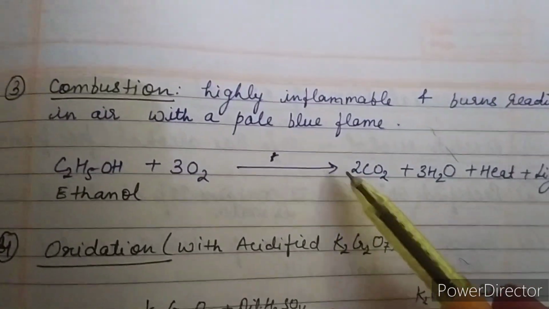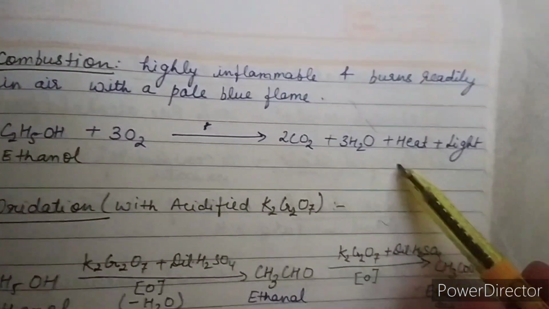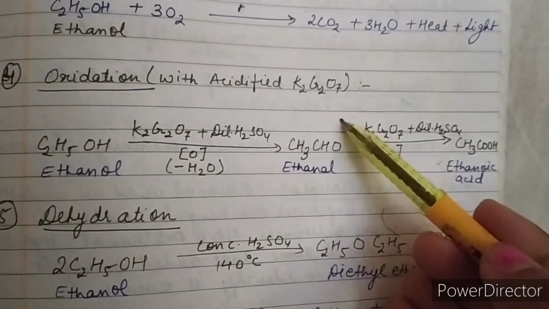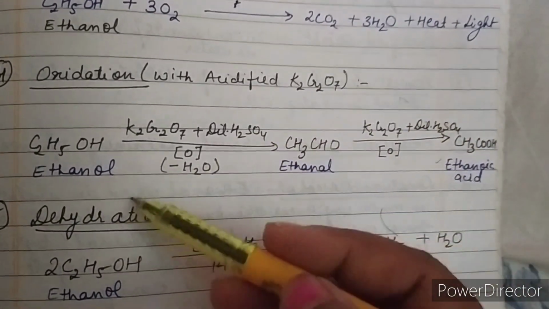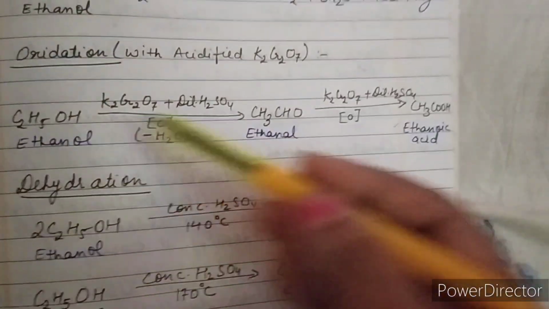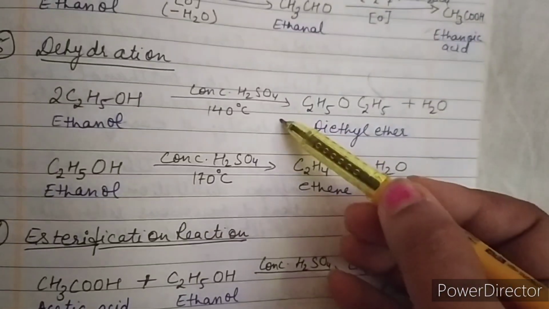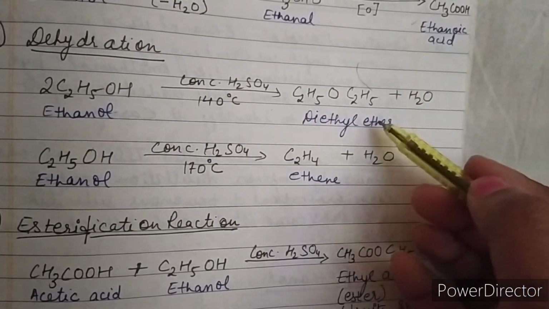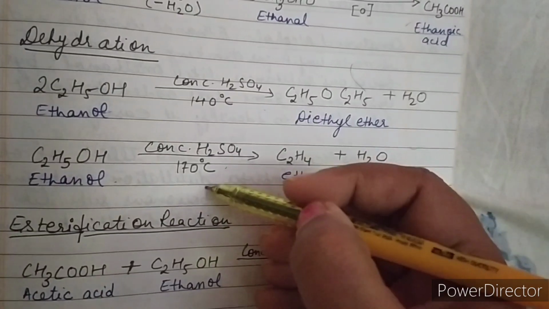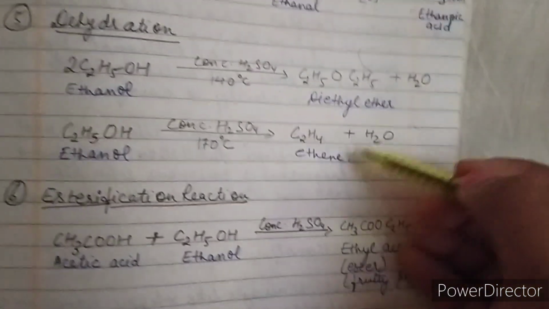On combustion, it is highly inflammable and therefore burns readily with a pale blue flame and gives you CO2, water and a huge amount of heat and light. On oxidation with acidified potassium dichromate or KMnO4, it will give you first ethanal and then ethanoic acid. This reaction also you have studied in alkanes. Ethanol on dehydration with concentrated H2SO4 gives you diethyl ether, and ethanol in presence of concentrated H2SO4 at 170 degrees Celsius will give you ethene and water. This equation also you have read in the preparation of ethene.